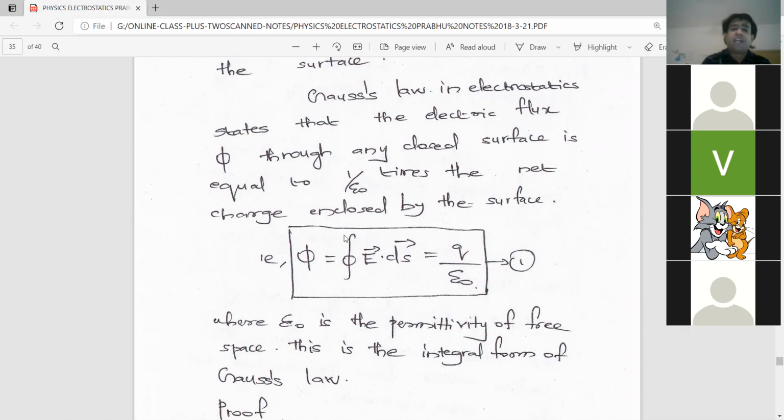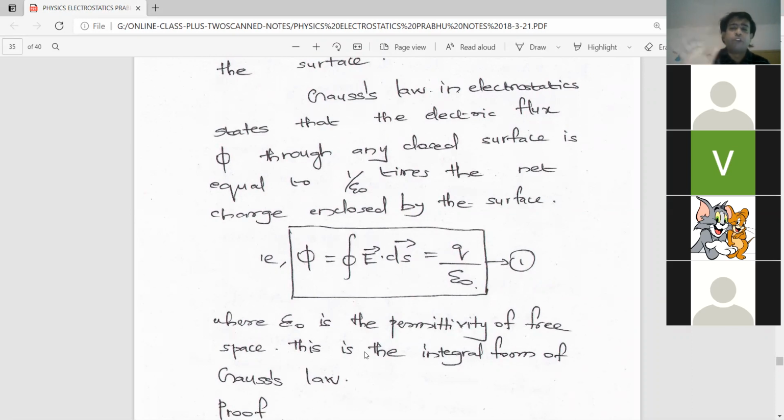I told you how this term is read. It is an integration, and in the middle of the integral symbol we put a circle. So it is read as closed surface integral, because the surface is a closed surface. Phi is equal to the closed surface integral of E dot ds. That is simply the equation for electric flux, and it is related to Q by epsilon 0. And epsilon 0 is a constant called the permittivity of free space.